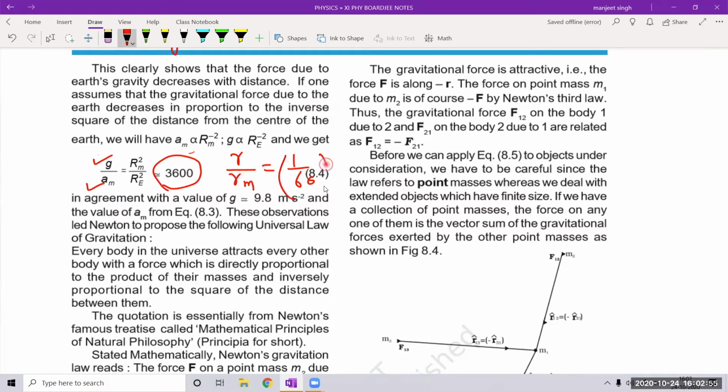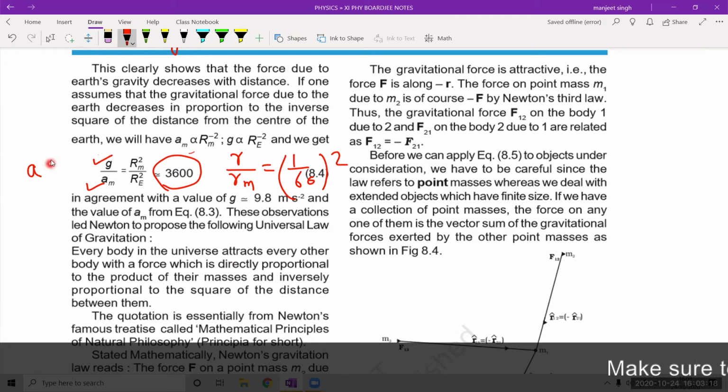If we take the square of that, we get 3600. So he saw that acceleration is inversely proportional to R square.